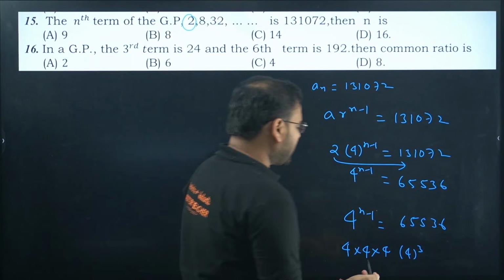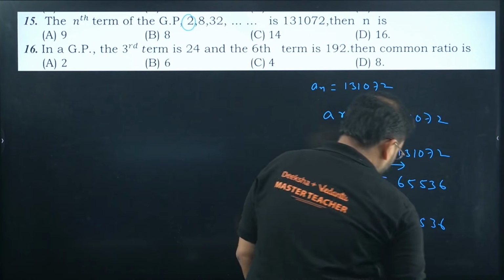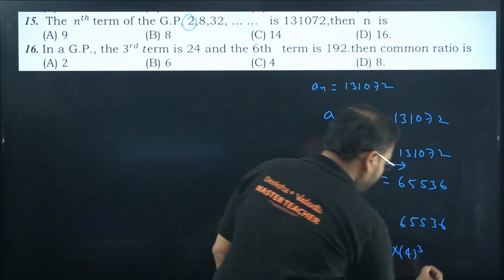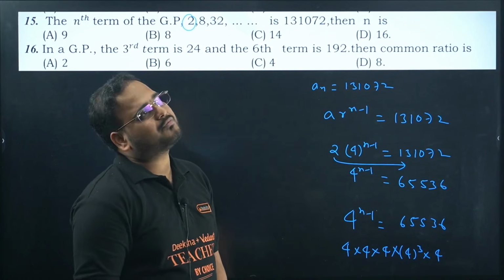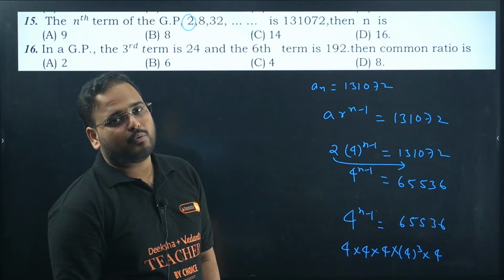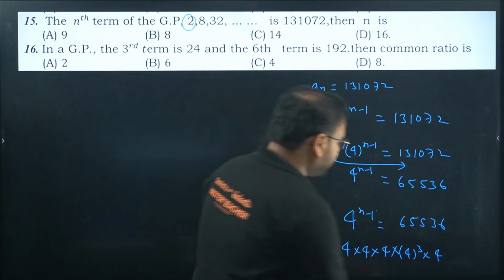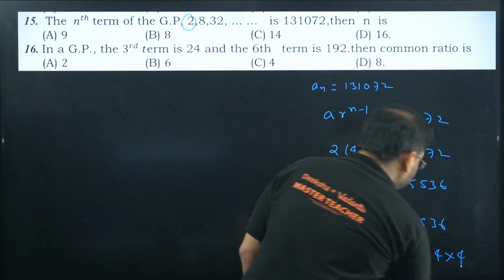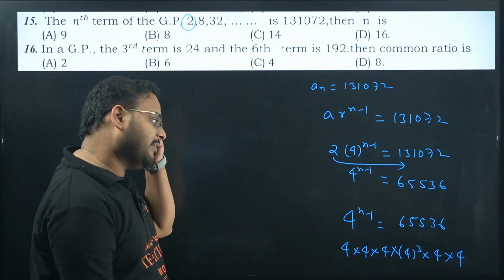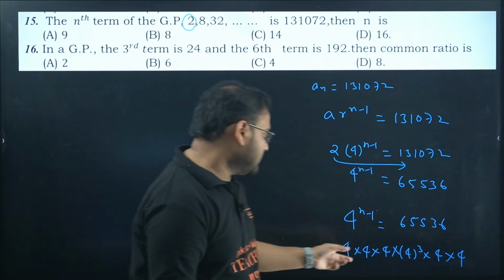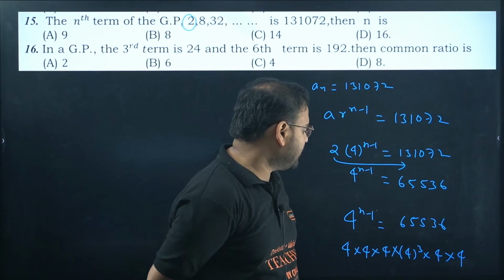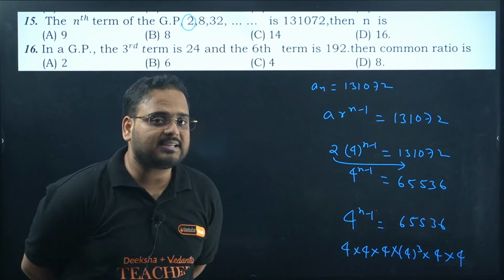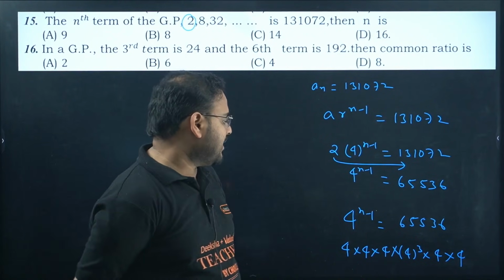So we have to try something bigger. Let's try one more time. 4 into 4 into 4, we are getting 4 power 3, and 4 power 8. Is the last digit 6? Please check. If I do 4 power 8, is the last digit 6?